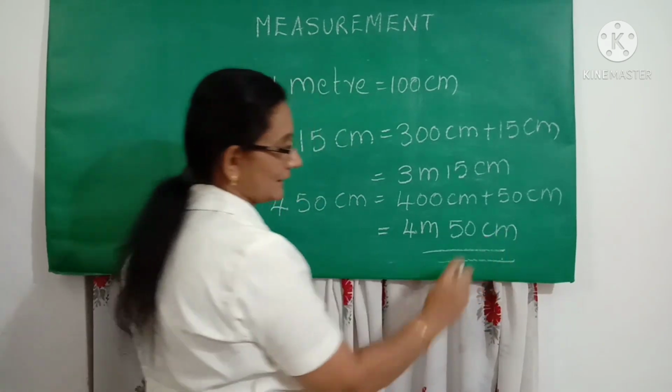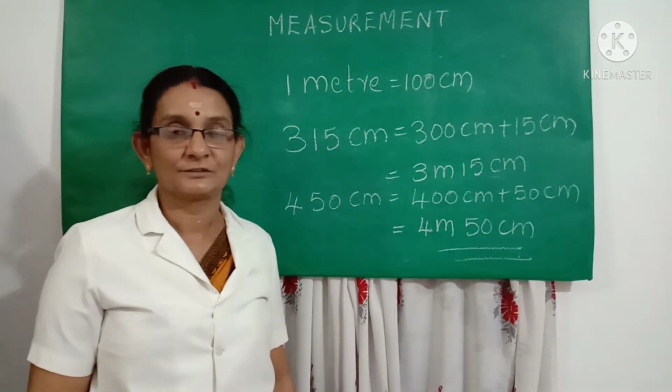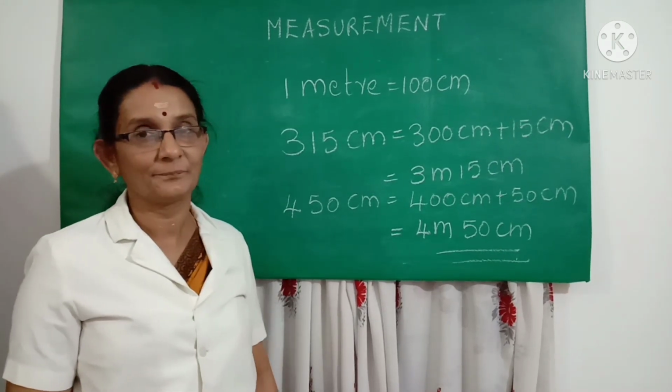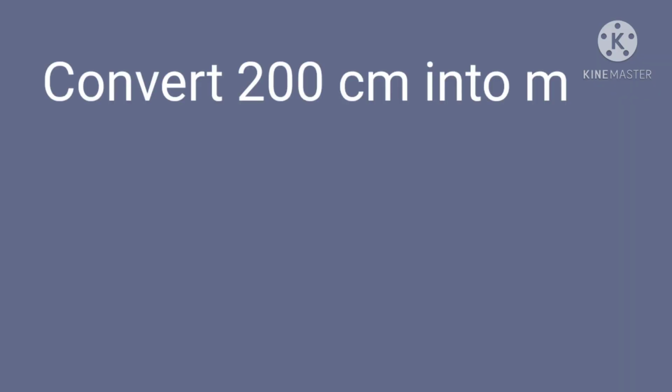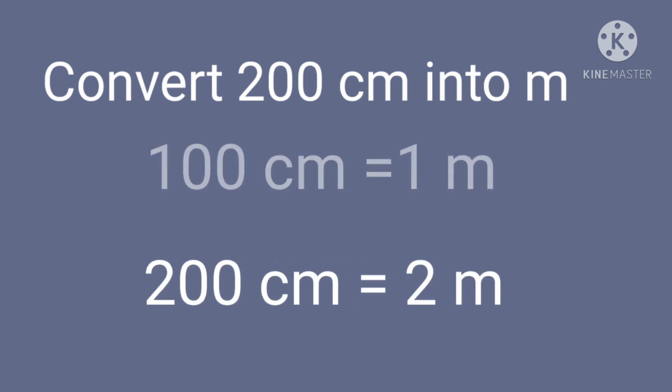So the answer is 4 meter and 50 centimeter. So let us do some more examples, children. Let us convert 200 centimeter into meter. We know that 100 centimeter is equal to 1 meter. So 200 centimeter is equal to 2 meters.